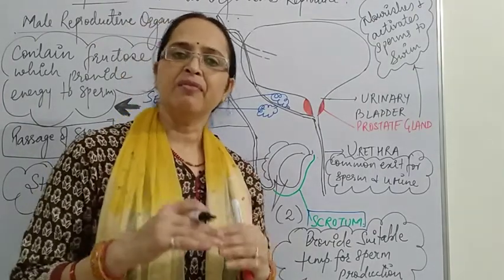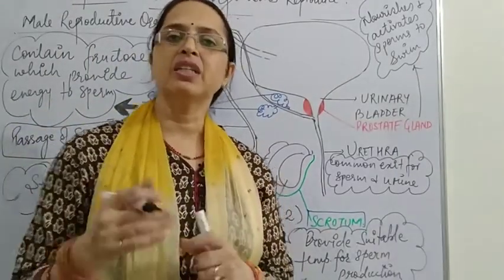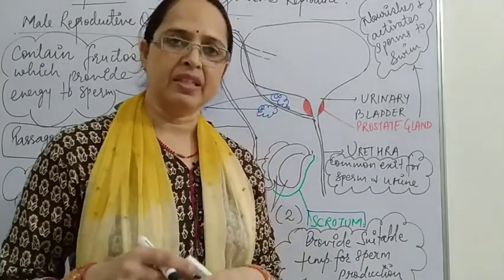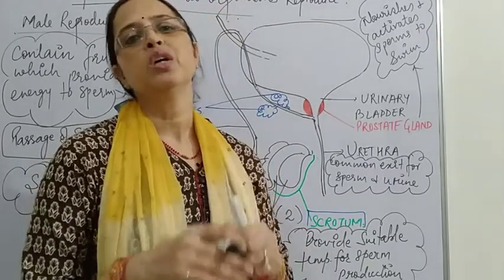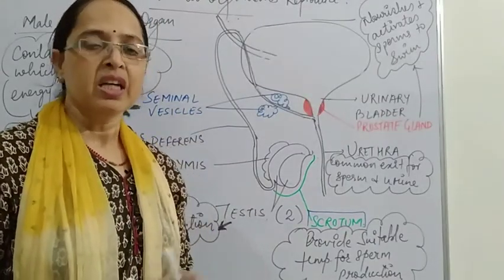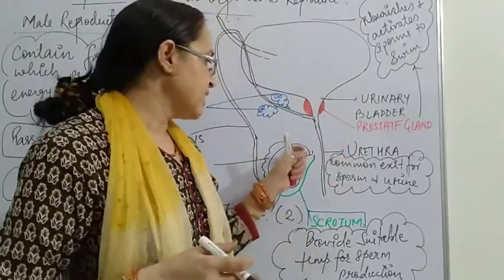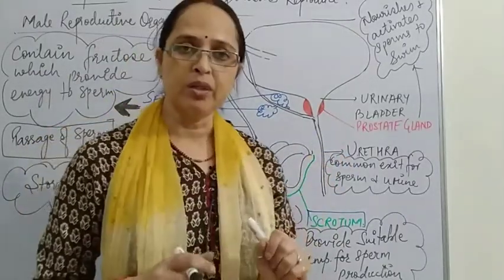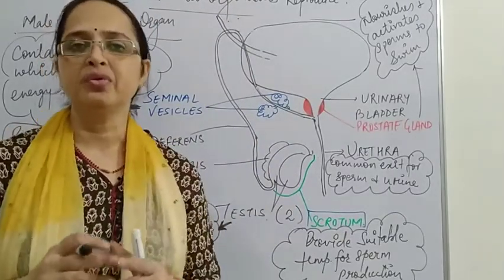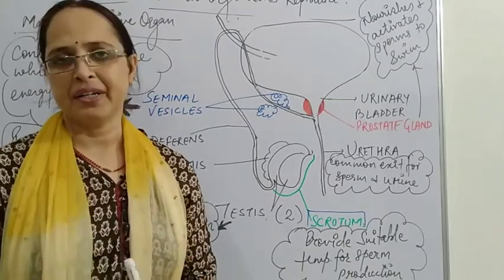If during the developmental phase the testis does not come into the scrotum, then that male is sterile permanently. He will not be able to reproduce or produce sperms. So this is the first reason. Second is that the testis is located in the scrotum because the sperms require about 2 to 3 degrees Celsius less temperature than the body temperature.